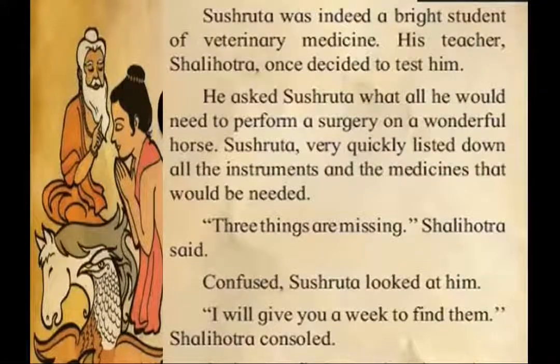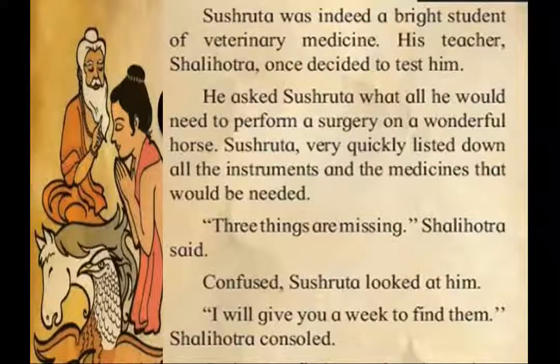Once, he asked Shushruta to perform a surgery on a wonderful horse. Shushruta was very excited, listened to everything Shalihotra said, and prepared for the surgery. He started making the list for the surgery, collecting all the instruments and medicines that would be needed. Then his teacher Shalihotra asked whether everything was listed and nothing was missed.